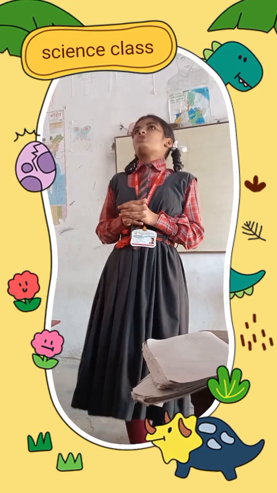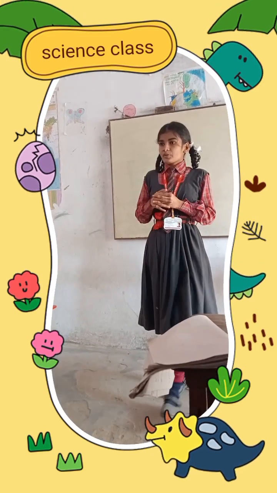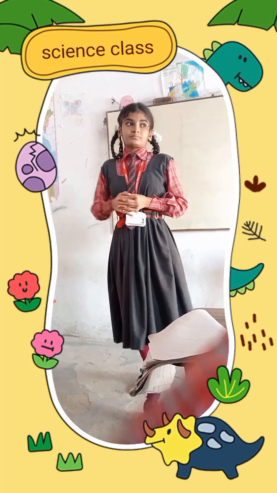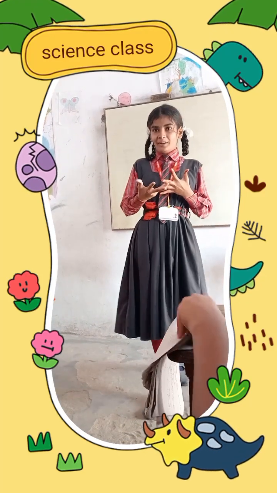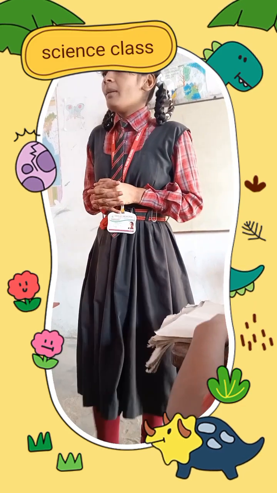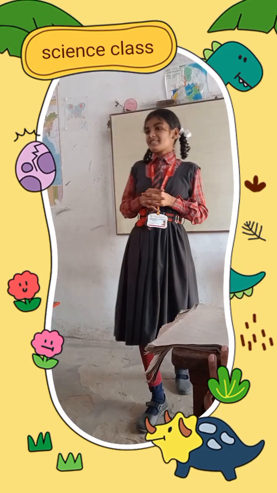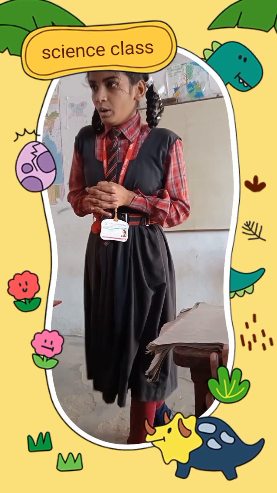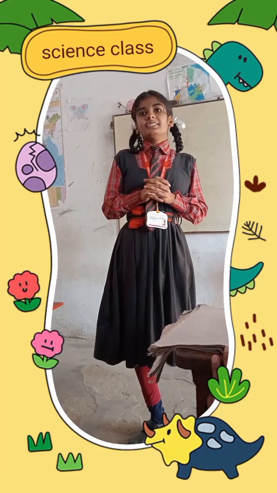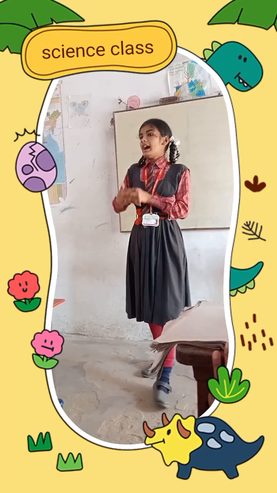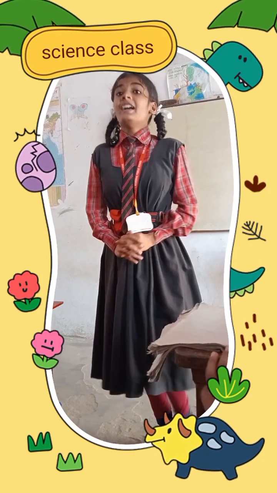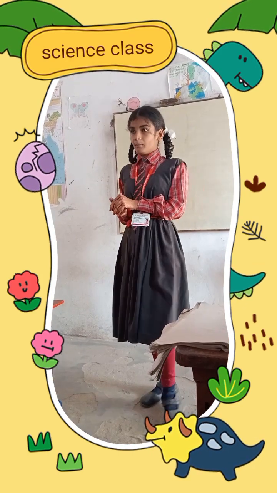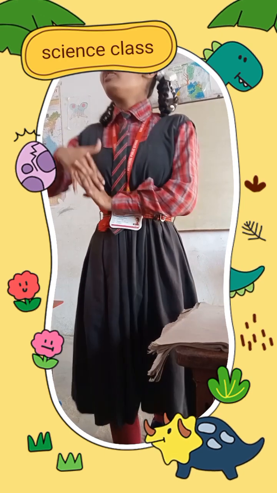And the next topic is fermentation. The process of conversion of sugar into alcohol is known as fermentation. And next is antibiotics. The medicine that kills or stops the growth of disease-causing microorganisms, such medicines are called antibiotics. And remember that these days a number of antibiotics are being produced from bacteria and fungi. And antibodies: when a disease-carrying microbe enters our body, the body produces antibodies to fight the invader.